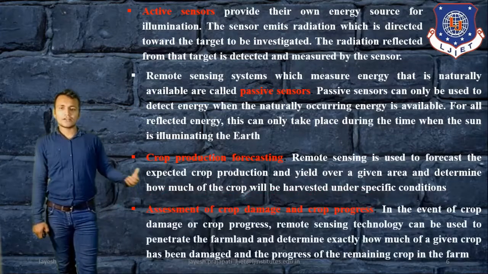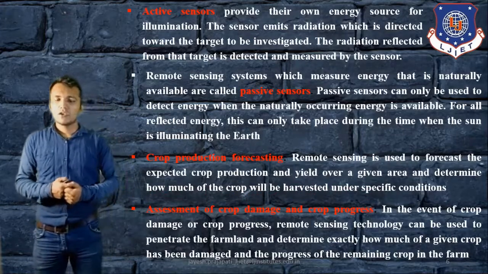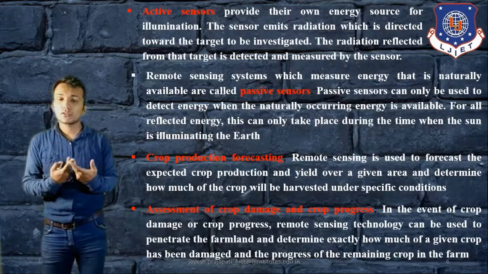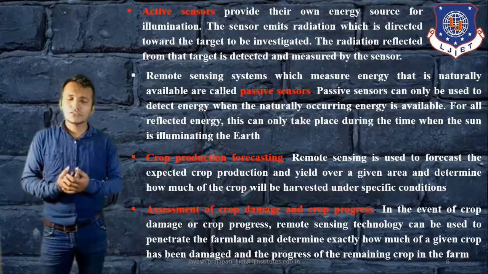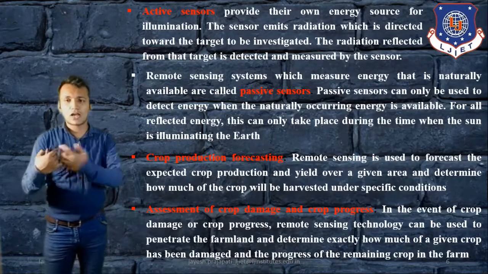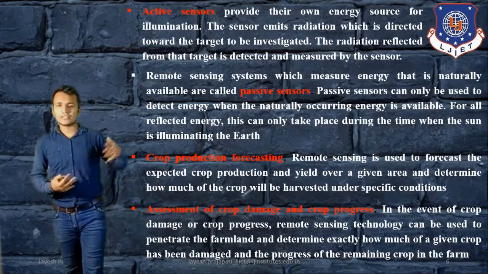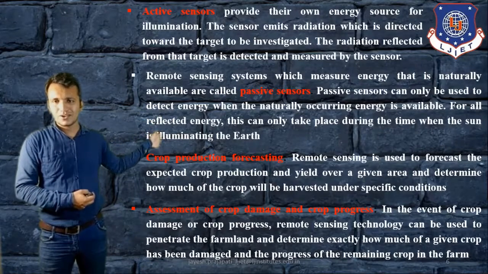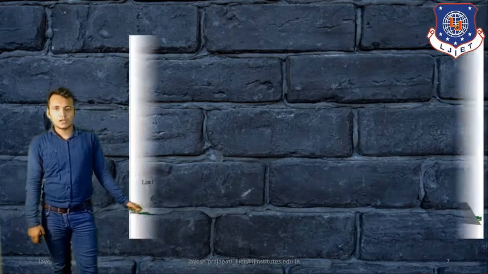And another advantage is assessment of crop damage and crop progress. In the event of crop damage or crop progress, we can use remote sensing technology to determine exactly how much the crop has been damaged or how much the crop has progressed. So those are the different advantages and applications of remote sensing systems. Then we will discuss more advantages and applications.